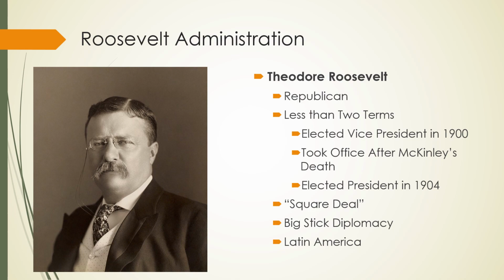Roosevelt is going to basically serve almost the entirety of McKinley's second term, right? But technically he wasn't elected to the presidency for that term. Then he gets elected president in 1904. So he's going to be president from 1901 to 1909, which is ultimately 2 terms, but he's only elected to that second term.